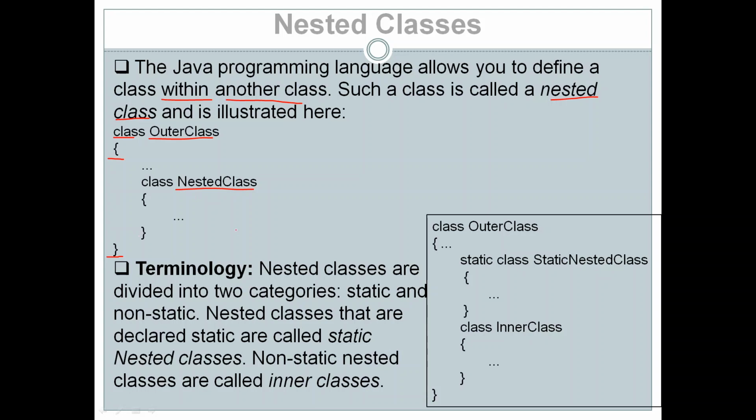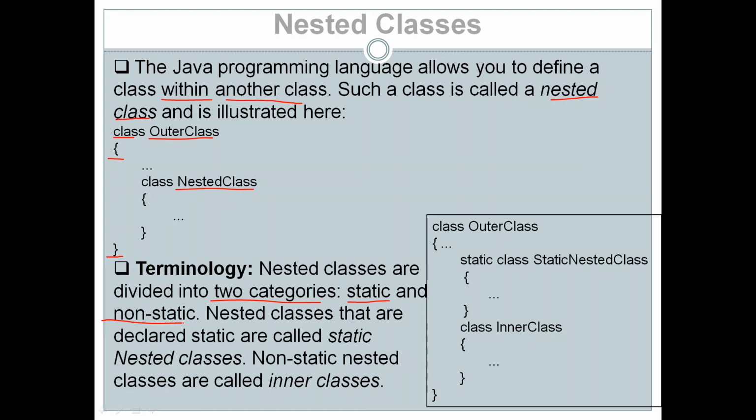Now the terminology which is used: nested classes are divided into two categories. The categories are static and non-static.